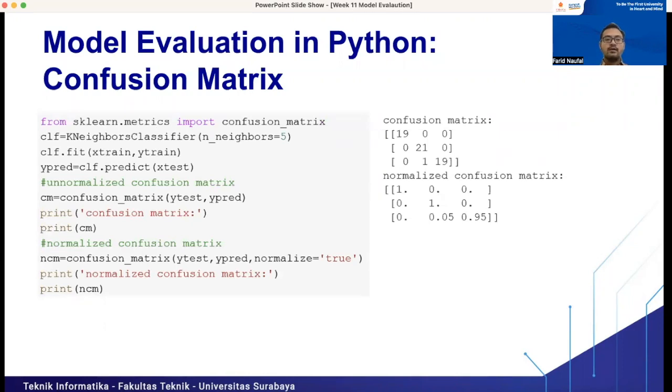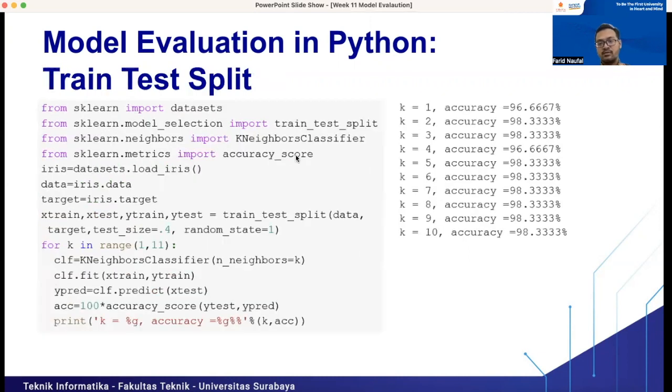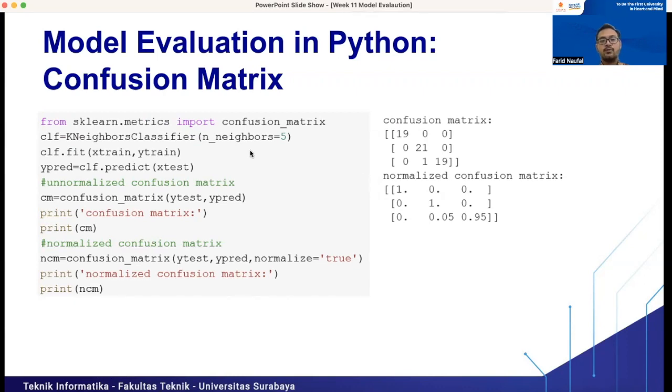Then we present the confusion matrix. To know the number of true positives, true negatives, false positives, and false negatives, we can call the confusion matrix function from scikit-learn, because we already trained the KNN model. In this example we will use the number of neighbors equal to 5, because from our previous experiment we know that K equal to 5 is the best number of K. Actually we could use 5, 6, 7, 8, 9, 10, but we can just choose K equal to 5 here.